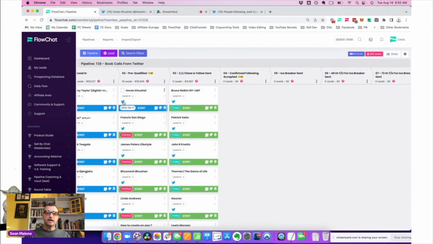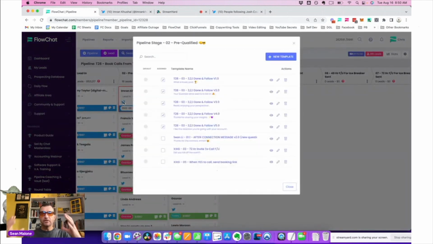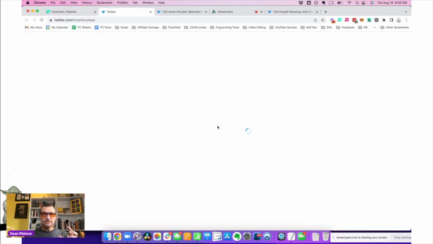What we're doing is right-clicking. When we right-click, it brings up all the different templates that we can use. You see I've got version 1, version 2, version 3, version 4, version 5. Let's use version 5. If I just left-click, that is now copied to my clipboard.